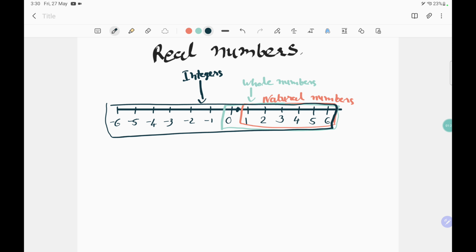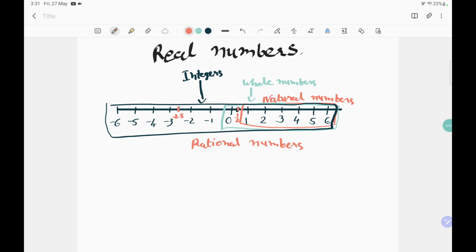Okay, when any numbers are decimal numbers or fraction numbers, those numbers we call the rational numbers. Example, let's say here minus 2.5. Let's say here half, means 0.5, or you can write in a fraction form, half. Those numbers and also these positive numbers, 0 and all negative numbers, all included, we call the rational numbers.